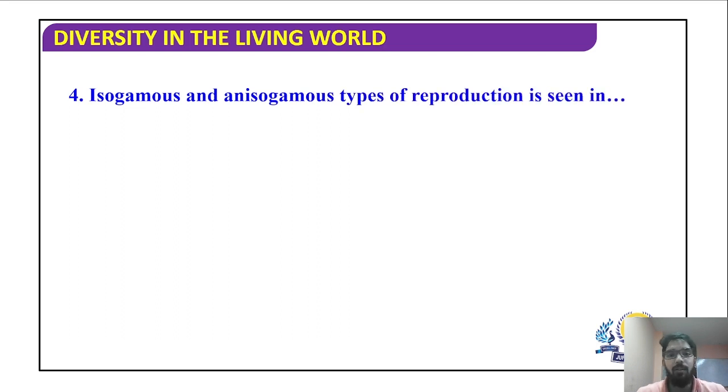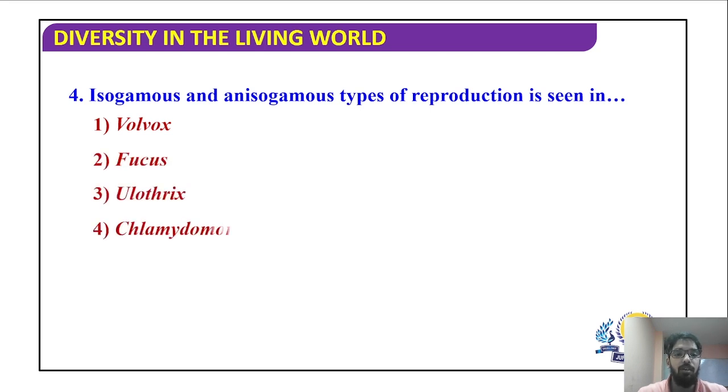Isogamous and anisogamous type of reproduction is seen in Volvox, Fucus, Ulothrix, or Chlamydomonas. We saw that Chlamydomonas has isogamous and anisogamous types of reproduction. Meaning, some species of Chlamydomonas show isogamous reproduction, and some species show anisogamous reproduction. So the answer is option number 4.